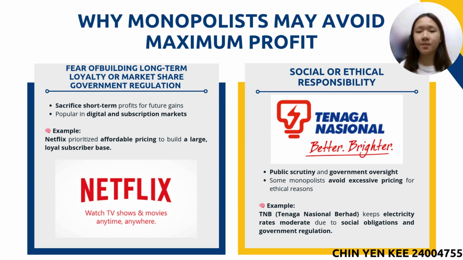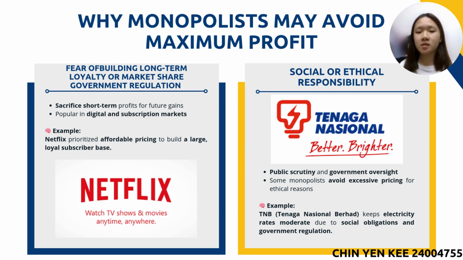Next, building long-term loyalty or market share. Some monopolies look at the bigger picture. Instead of chasing short-term profit, they aim to grow their customer base. Take Netflix for instance: when it was dominating streaming, it could have raised prices, but instead chose to grow its long-term subscriber loyalty first.